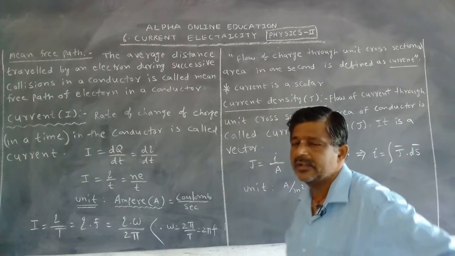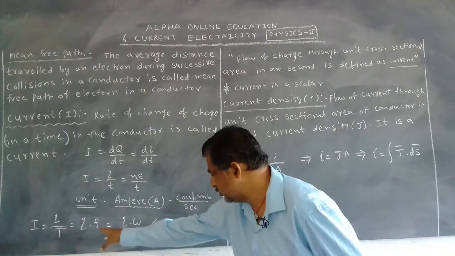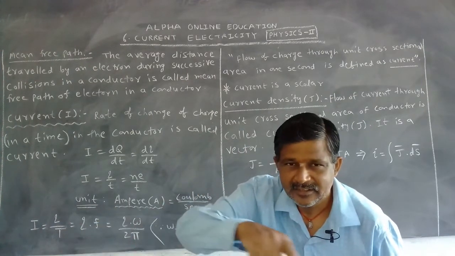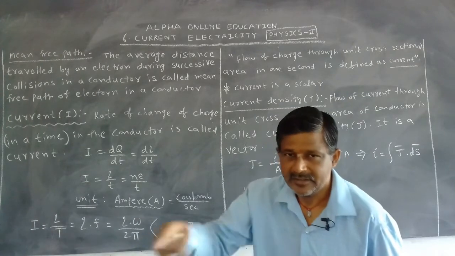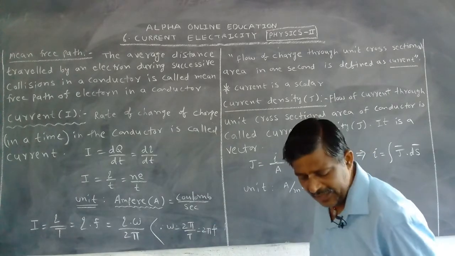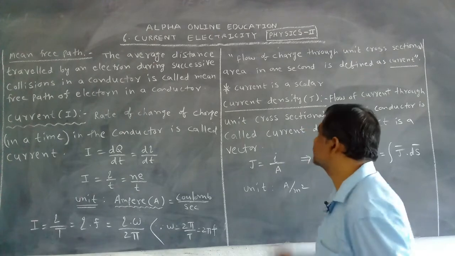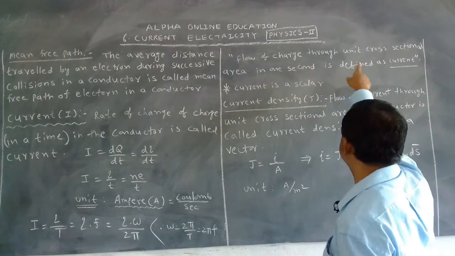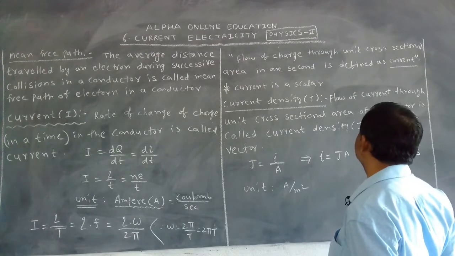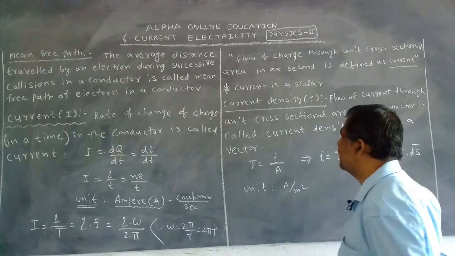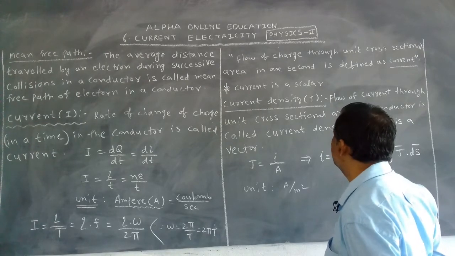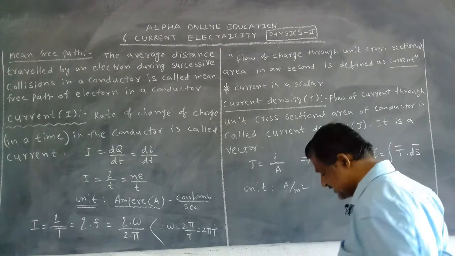Especially these expressions are used when an electron takes revolutions. We use this principle. Okay, actually, how can we define the current? Flow of charge through unit cross sectional area in 1 second is defined as current.